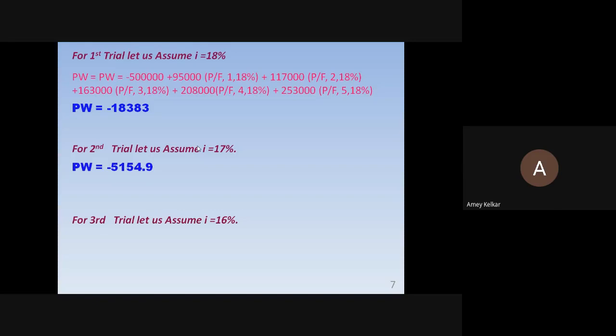When I did the third trial, I got the present worth as 8619.7. Please, anyone of you confirm it.